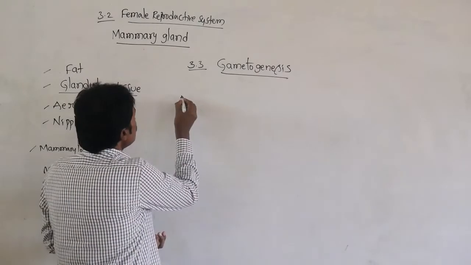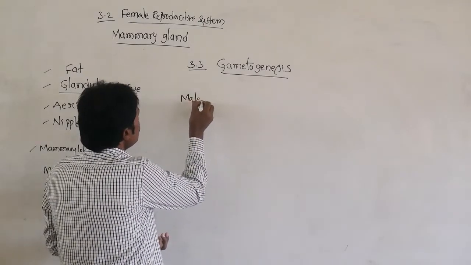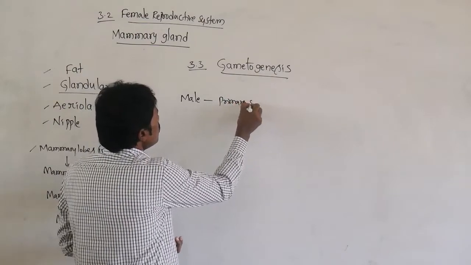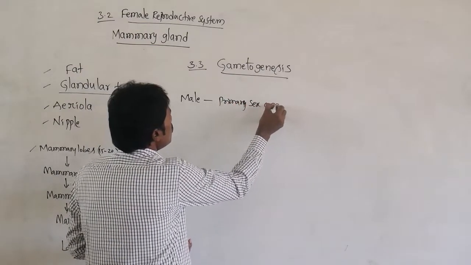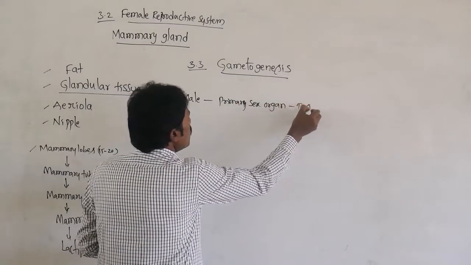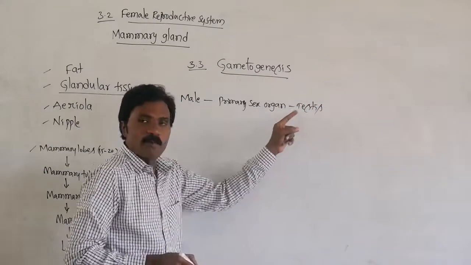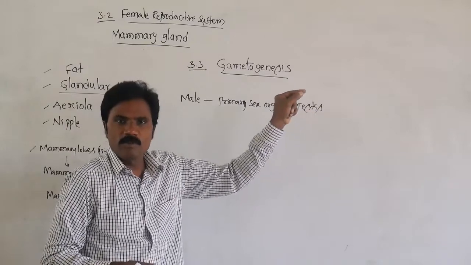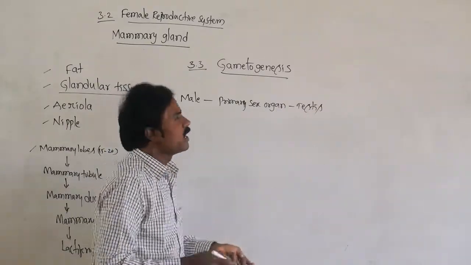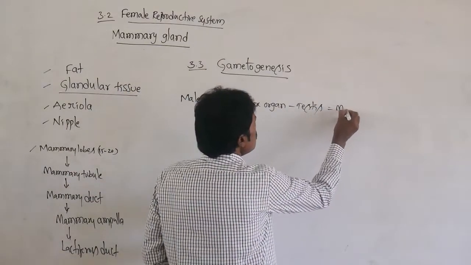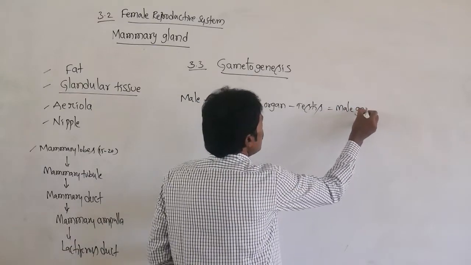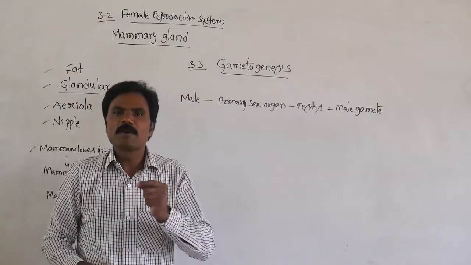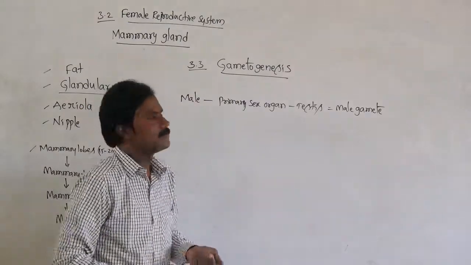Suppose it is a male, that primary sex organ is the testis. From the testis it produces the gamete. The name of that gamete is the male gamete. Scientifically, what do we call it? Spermatozoon, or sperm.